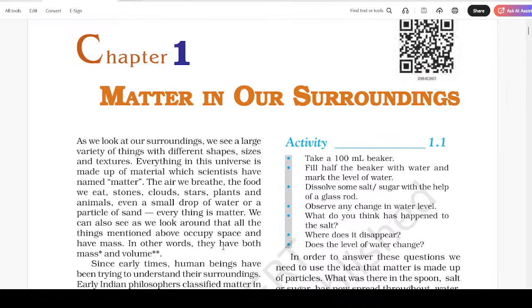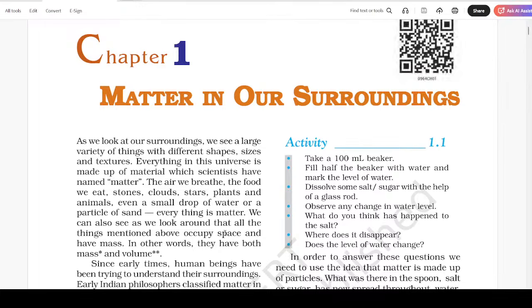Now today I am going to start the book reading session on science subject chapter 1 for RRB JE NTPC Group D as per attached syllabus, NCERT based. The first chapter is matter in our surroundings.